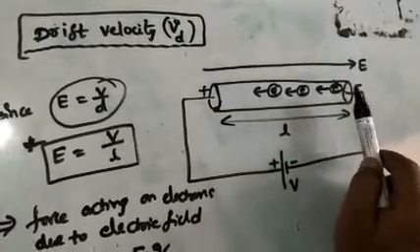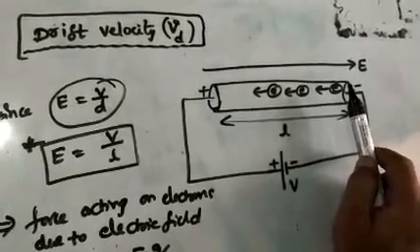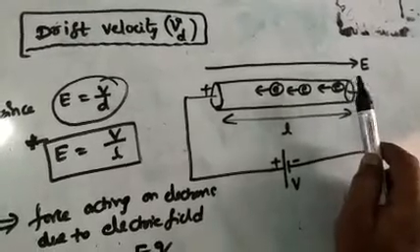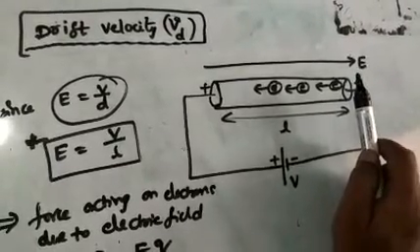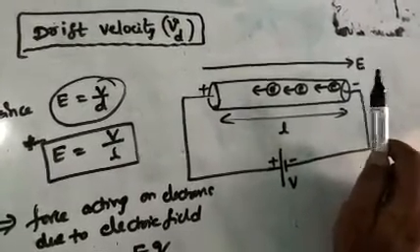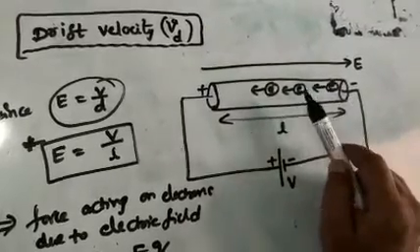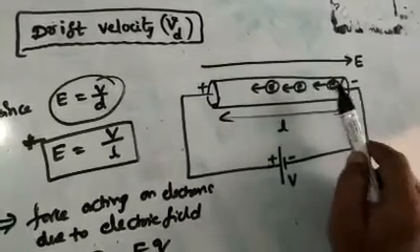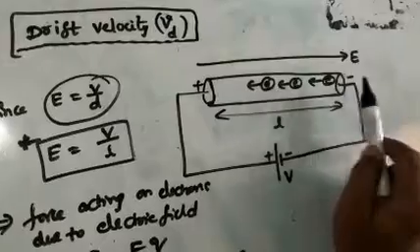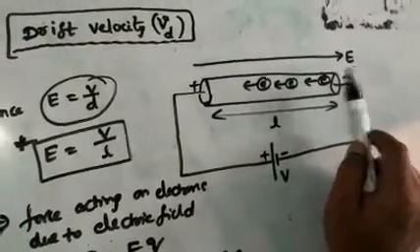Under this electric field effect, the electrons are moving with some velocity and suffer collisions against the positive ions of the conductor. While moving, they undergo collision with the positive ions of the conductor, remember.